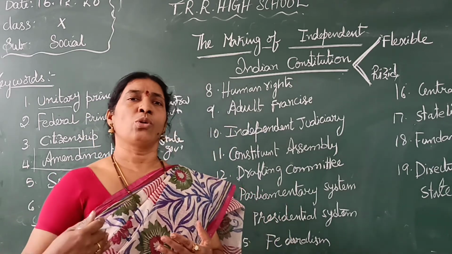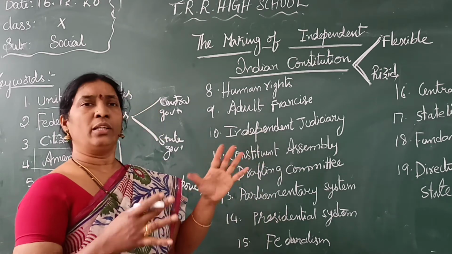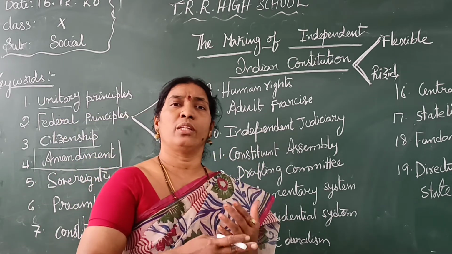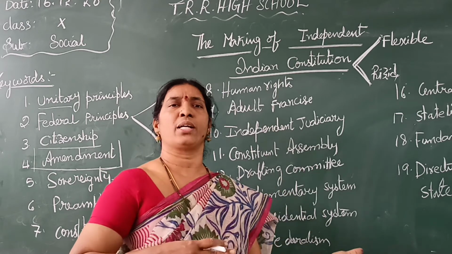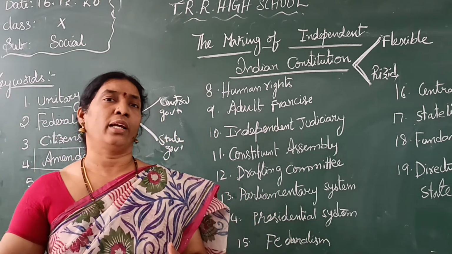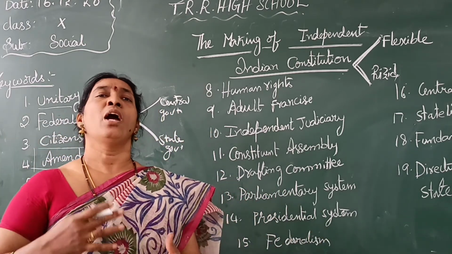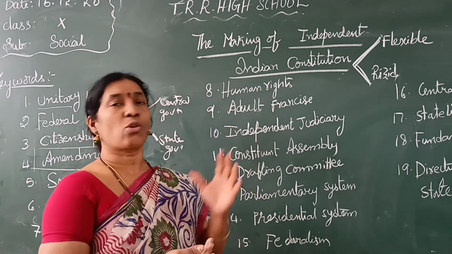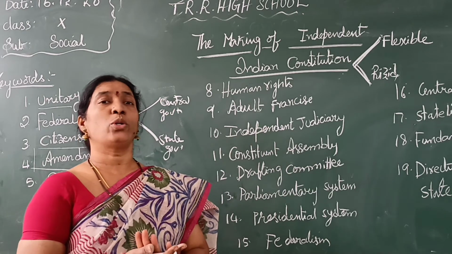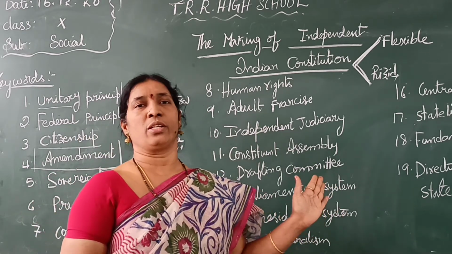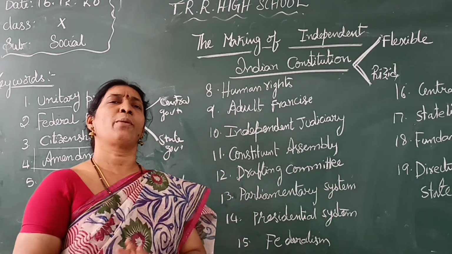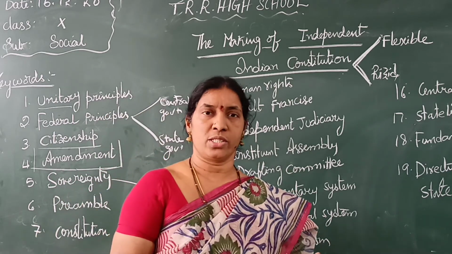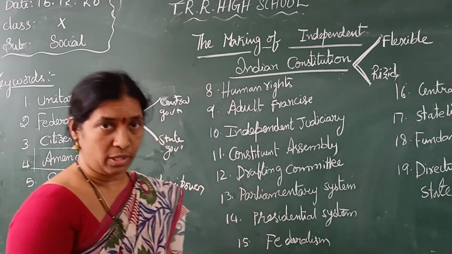So they thought that whatever happened in the past should not come again in the future. For that reason they made this constitution. They took almost 3 years to write it. That's why our Indian constitution is the biggest, lengthiest written constitution in the world.